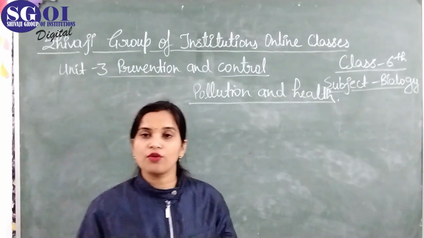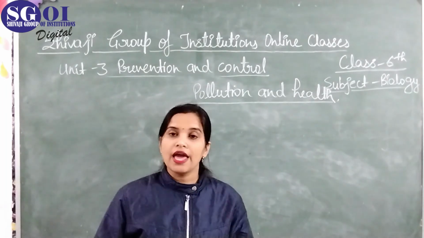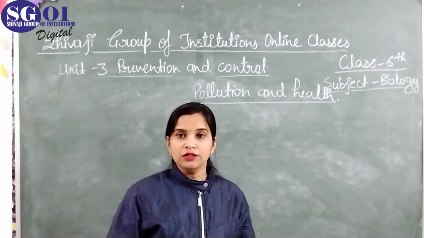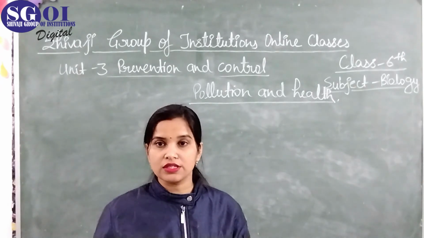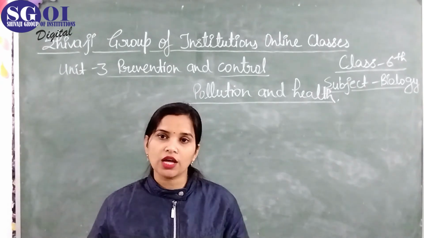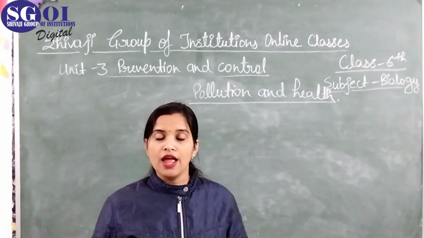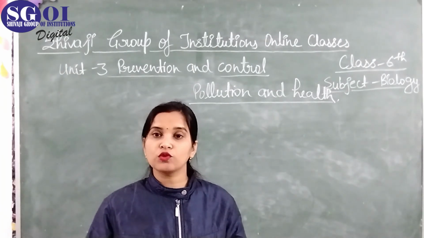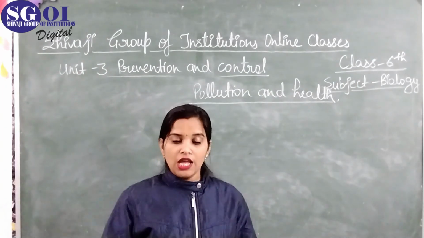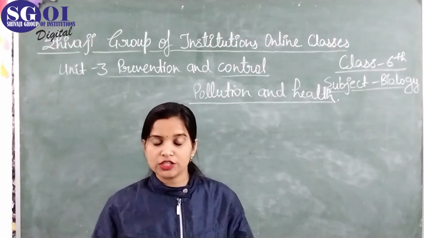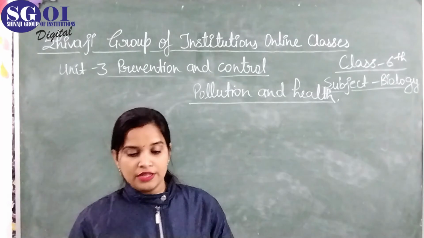These problems are caused due to the air pollution, and air is infected by the fog, by the smoke which comes from the factories. The factories से निकलने वाला धुआं होता है, वो क्या करता है? एयर को pollute करता है, and the smoke which comes from the vehicles also pollutes the air. Similarly, the water pollution makes the water unfit for drinking.